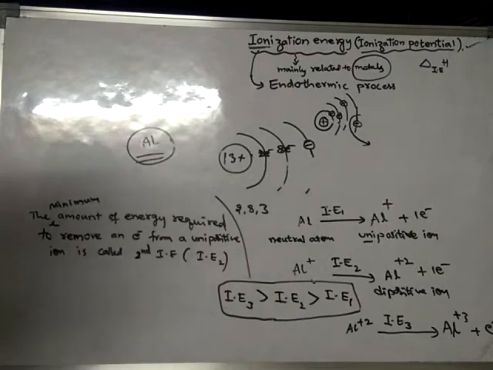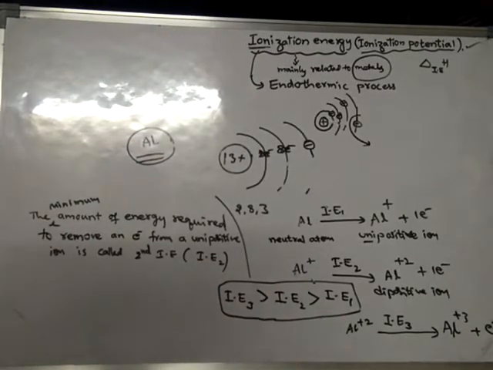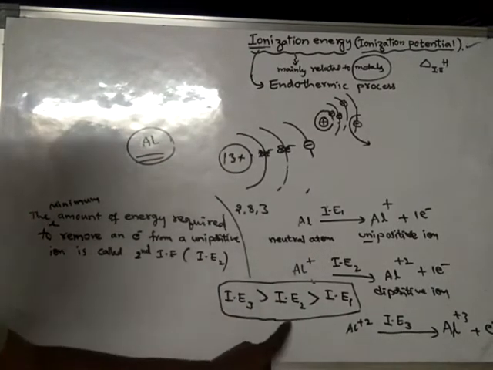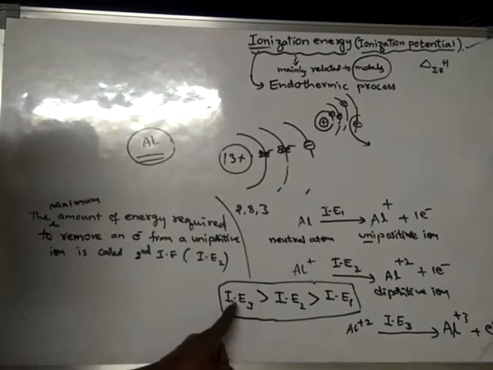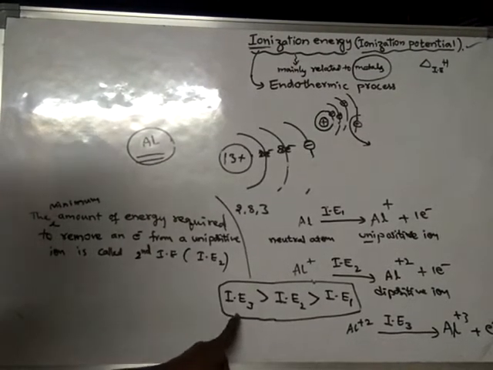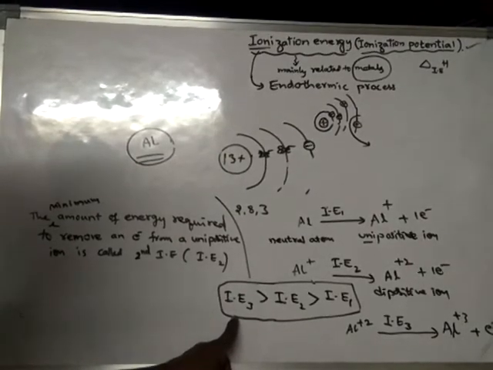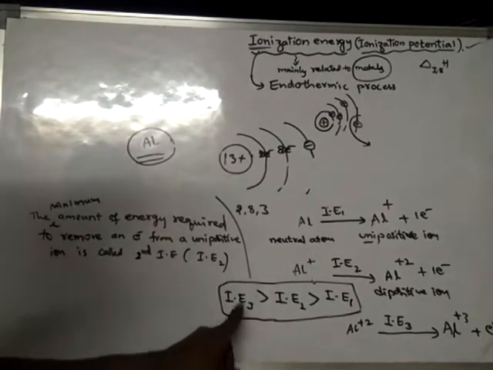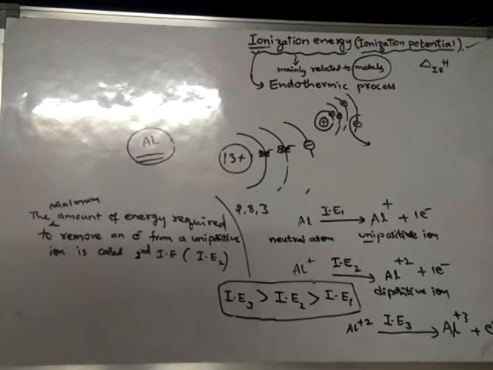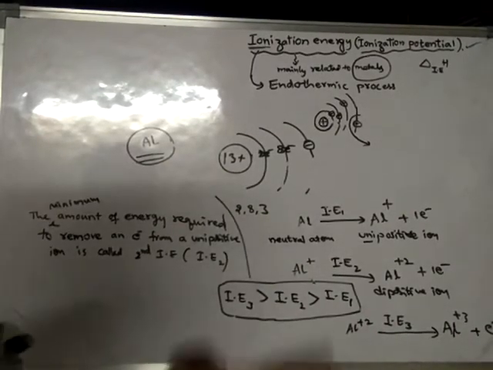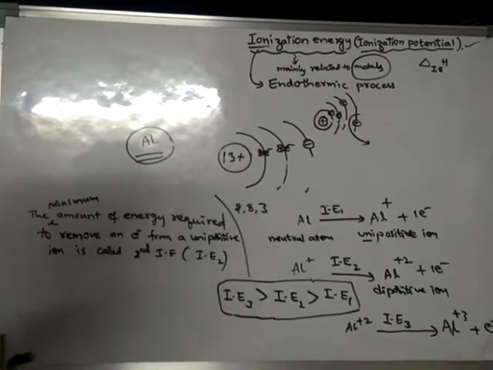So look here, the first ionization energy is less than the second ionization energy, the second is less than the third, and the third is less than the fourth. Generally, we cannot remove more than 3 electrons from an atom. Removal of a fourth electron is very difficult. That is why we generally discuss only the 3 ionization energies.